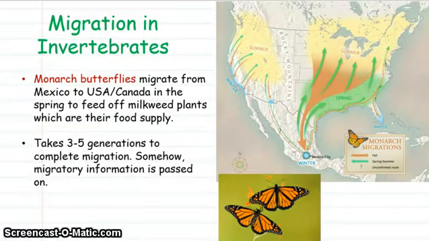Invertebrates also migrate. A notable example is the monarch butterfly, which migrates between Mexico and the USA and Canada. However, it takes several generations for the monarchs to complete a single migration, but somehow that migratory information is passed down from parent to offspring. And the reason why they're migrating is they're following the growth of their preferred food, which is the milkweed plant.